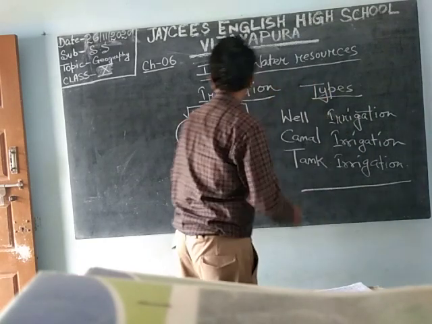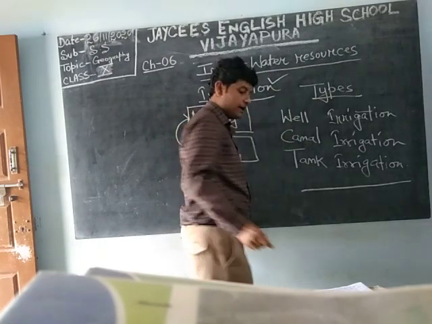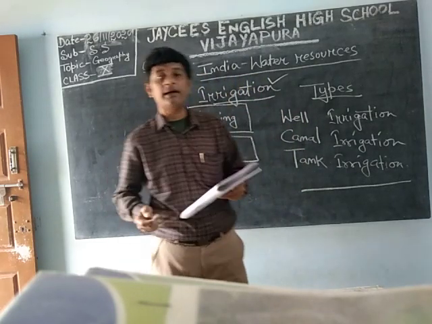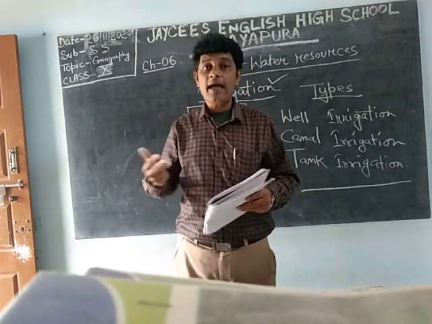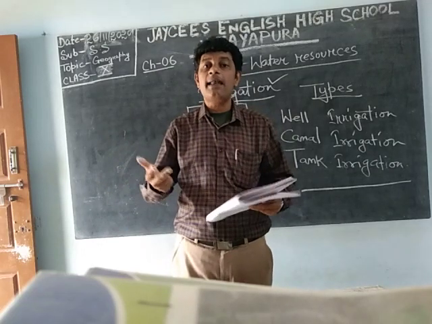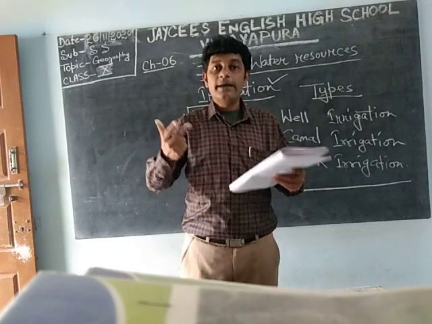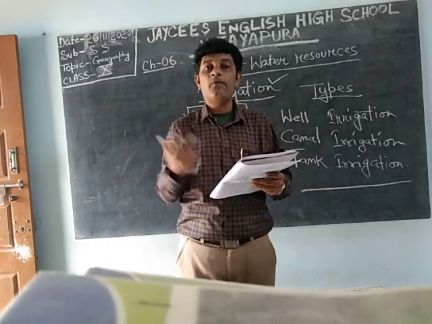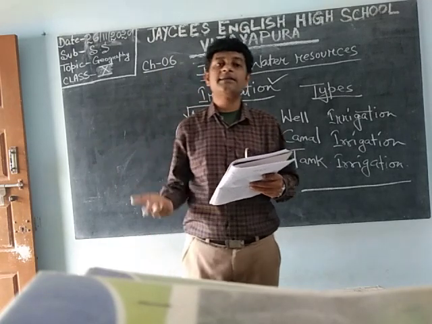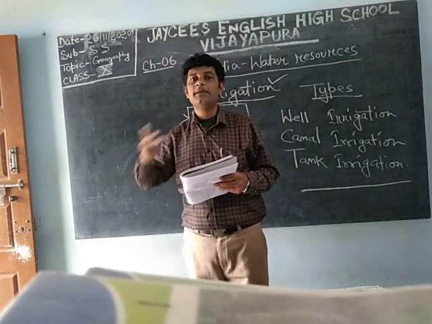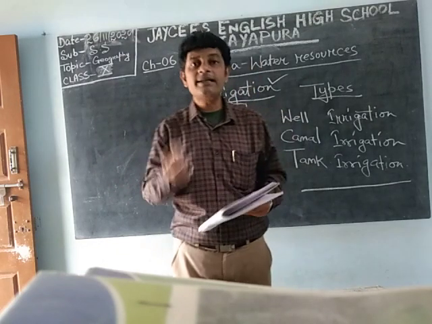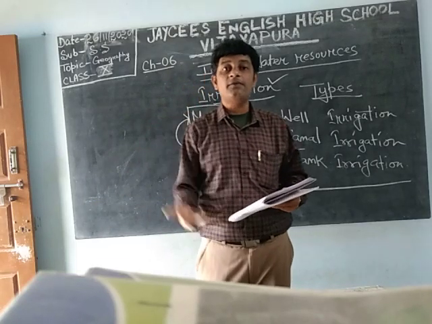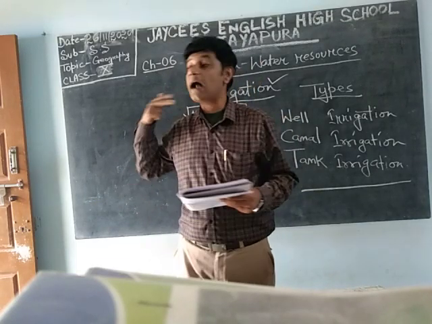Now today we will go through the irrigation part. What is irrigation? The artificial supply of water. See, you have the soil, but soil alone can't make your cultivation or production of crops. It is water also, sunlight also, all those things that make your cultivation. If water is not there, you can't do the cultivation, though you have sunlight, fertilizer, pesticides, everything is important. Soil is there but sufficient water is not there. That time we have to give artificial water.